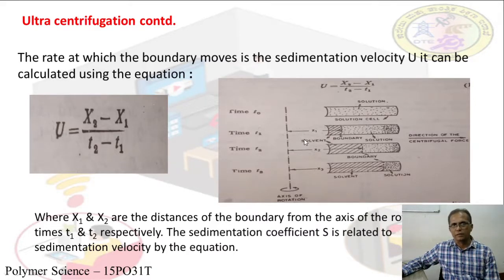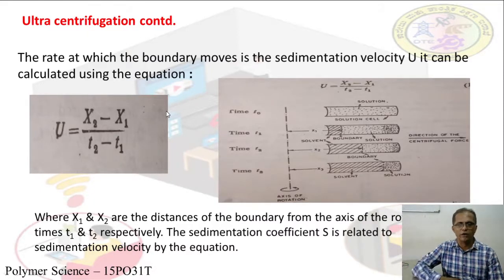In this diagram, we can see the separation of the solvent from the solution at different intervals of time. In this equation, x1 and x2 are the distances of the boundary from the axis of rotation at different intervals of time.